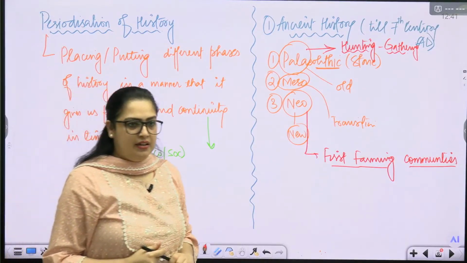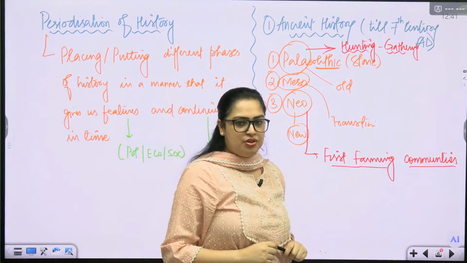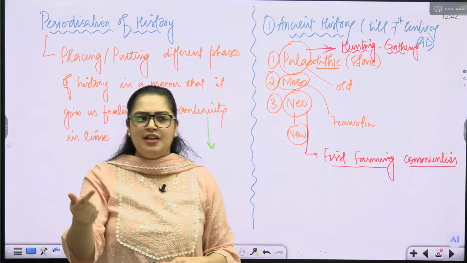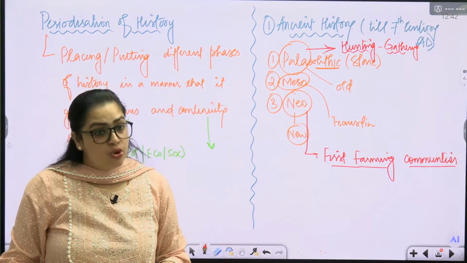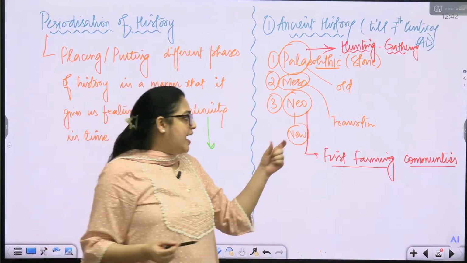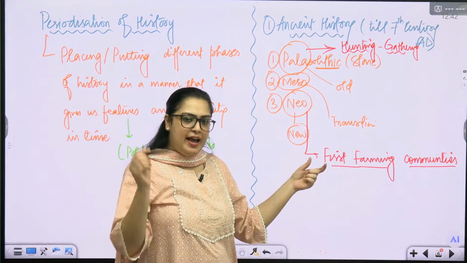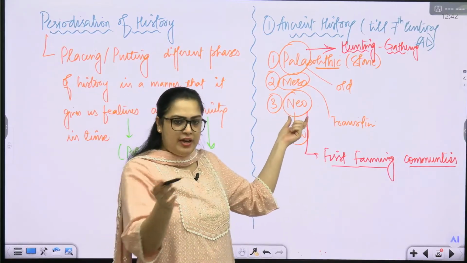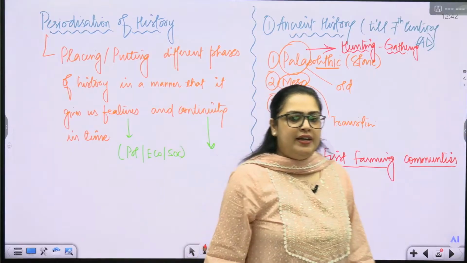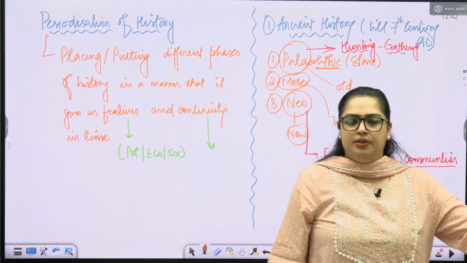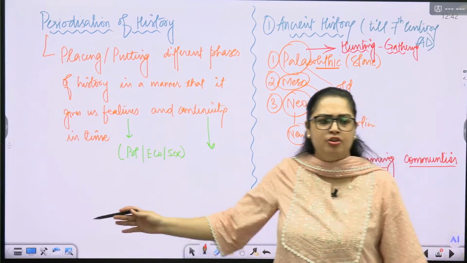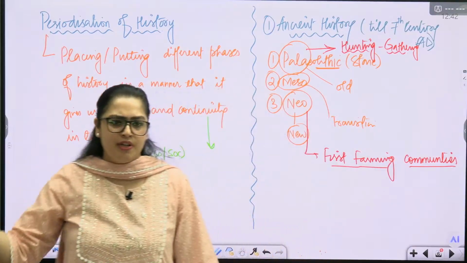One more thing to understand. When I say Paleolithic age, and let us say we have got some evidence of Paleolithic age in the Indian subcontinent, will it be the same everywhere on earth? No, not necessarily. It can be, but it is not mandatory that the time period associated with evidence related to the Neolithic period found in the Indian subcontinent will always be the same as that found anywhere else in the world. तो हो सकता है कि एशिया के बाहर अफ्रीका में we have found Neolithic evidence related to some other time period, but in Asia we have found it at some other time period.